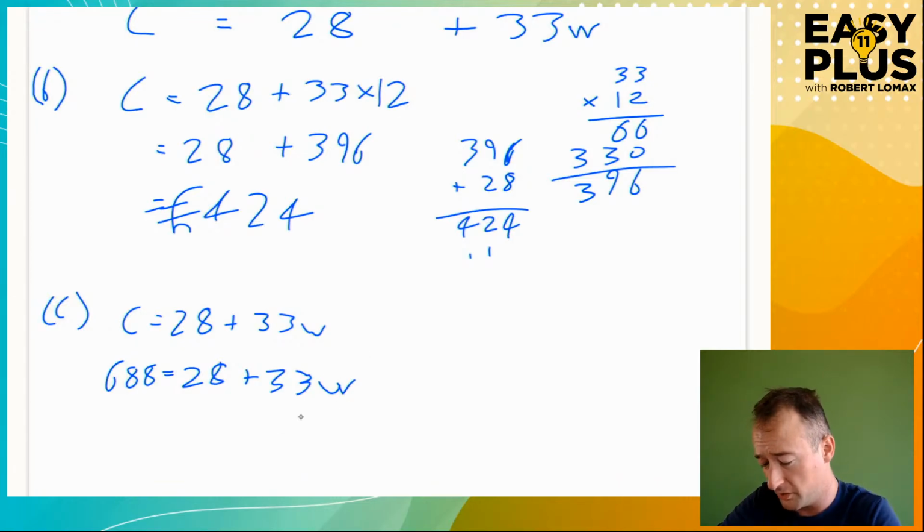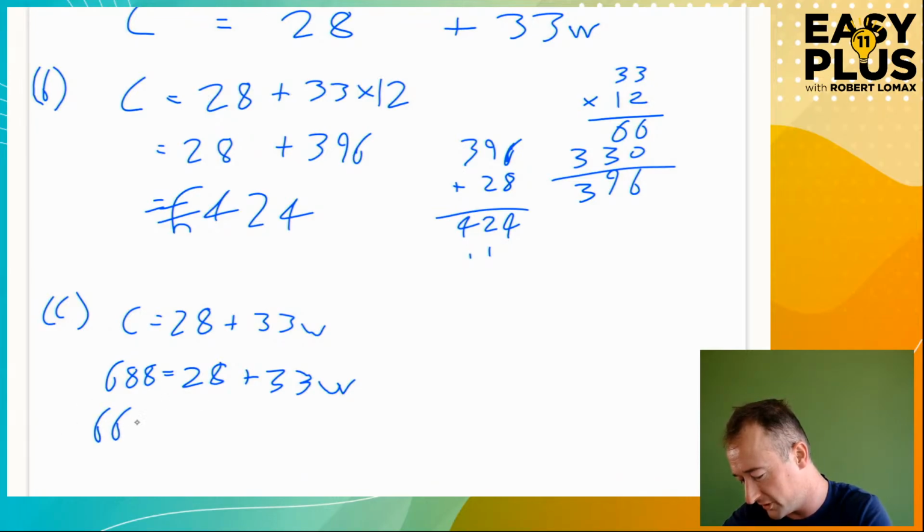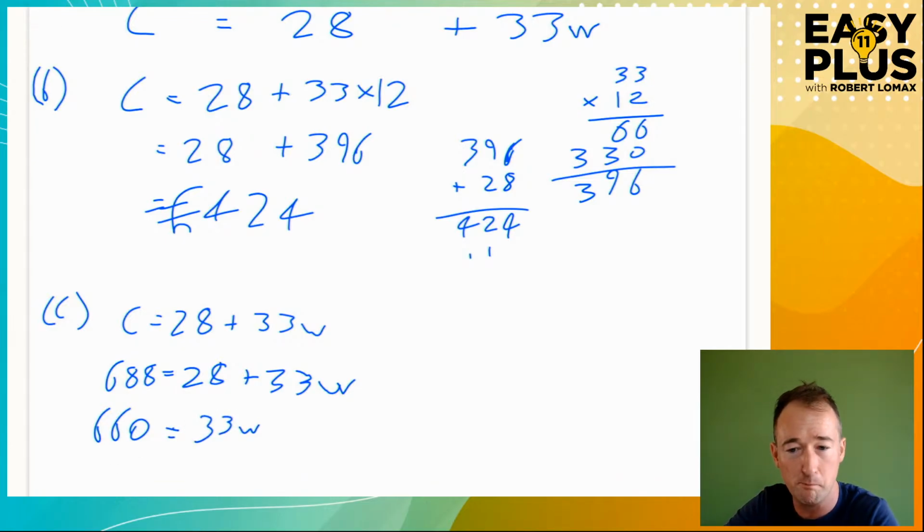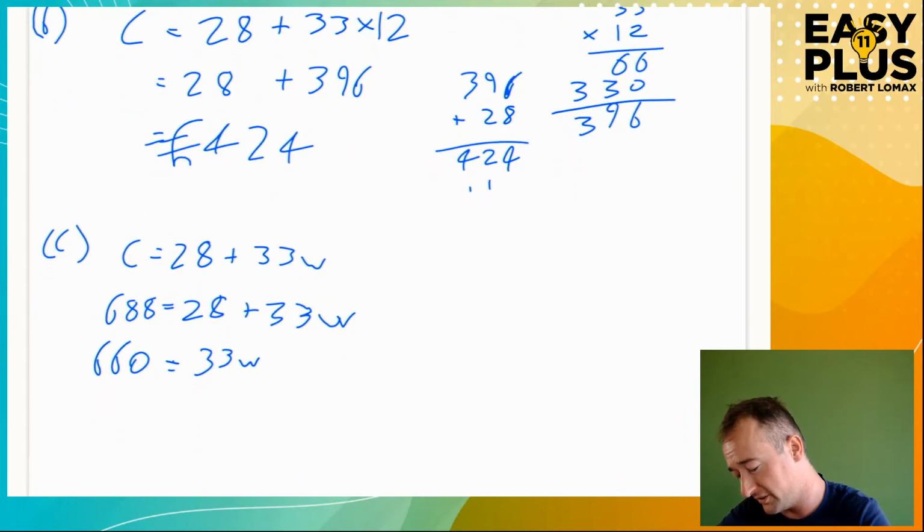Okay. We want the W term, something equals 33W, which is the term that's in the way. It's 28. We don't want that over here. We want it on the other side, on the numbers side. So let's minus 28 from both sides. We don't need to do a column subtraction because 688 minus 28 is easy. It's 660 equals 33W. How did I do that? I took away 8, then I took away 20. Bang! Okay, 660 is 33W.